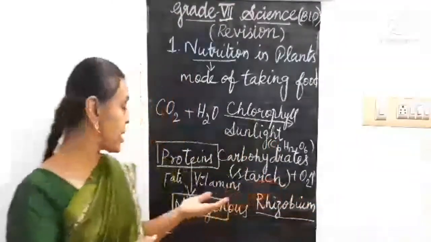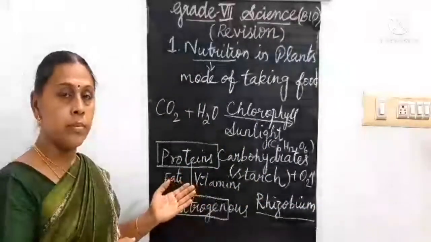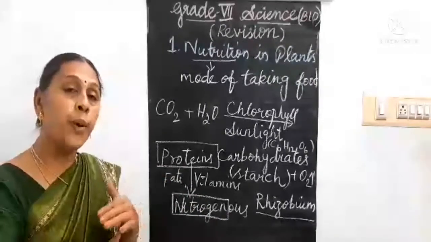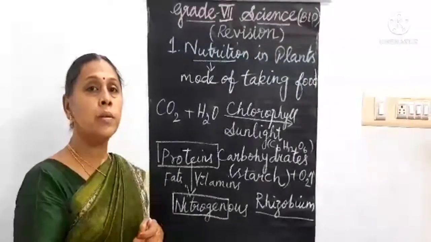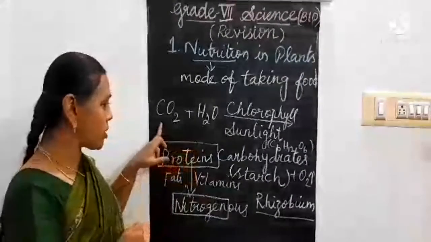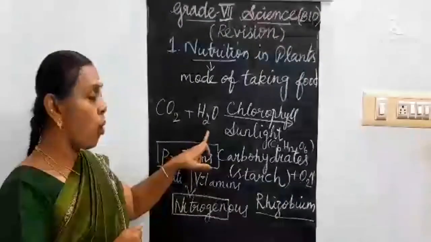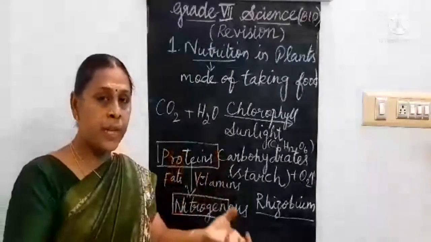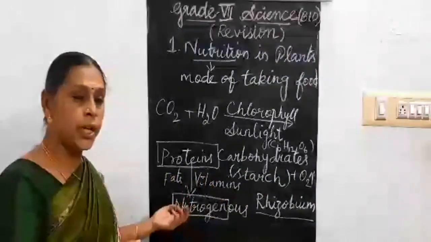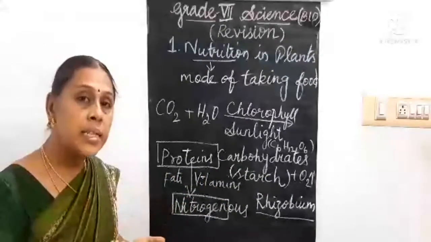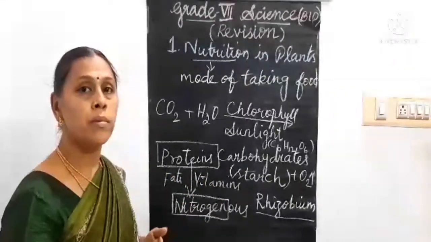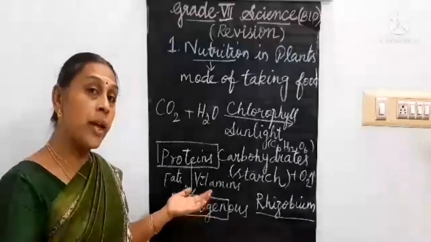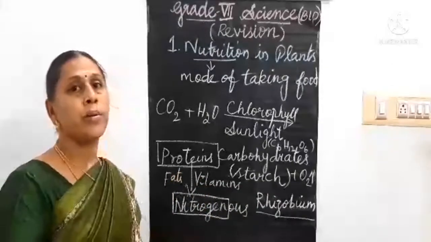And they can synthesize the proteins. So in this way, the plants are able to prepare their own food. That is, they absorb carbon dioxide, water, then minerals from the soil, and also nitrogen to synthesize their own food. So, the plants are able to prepare their own food.